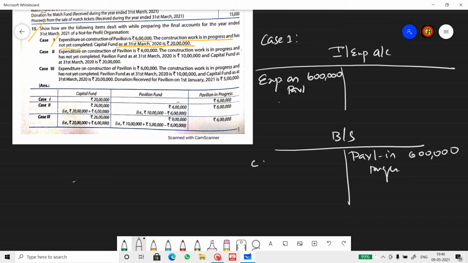Along with that, capital fund balance of 20 lakhs. I'm saying this once again. There is nothing called pavilion fund here. So this is just like any other revenue expenditure. We show it on the expenditure side of income and expenditure account. And we also show on the asset side of the balance sheet because the asset is in formation.